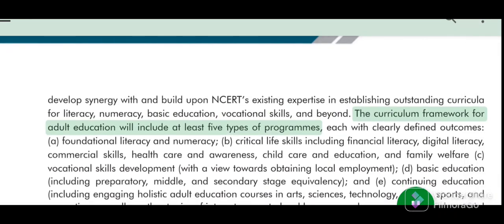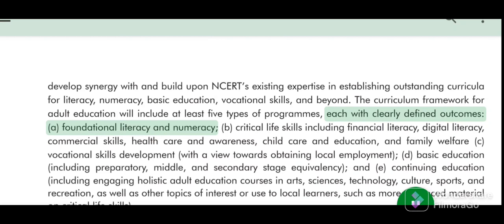The curriculum framework for adult education will include at least 5 types of programs, each with clearly defined outcomes: A.